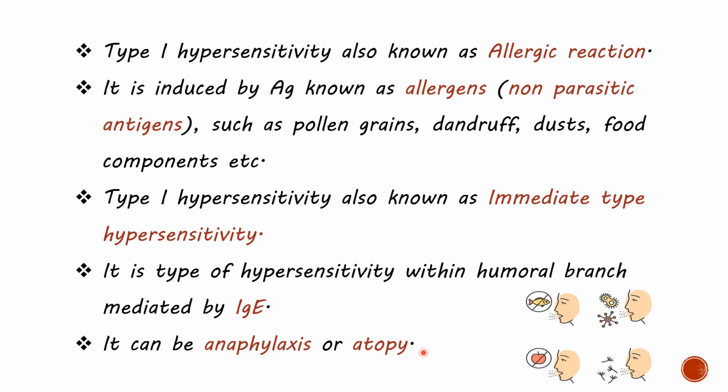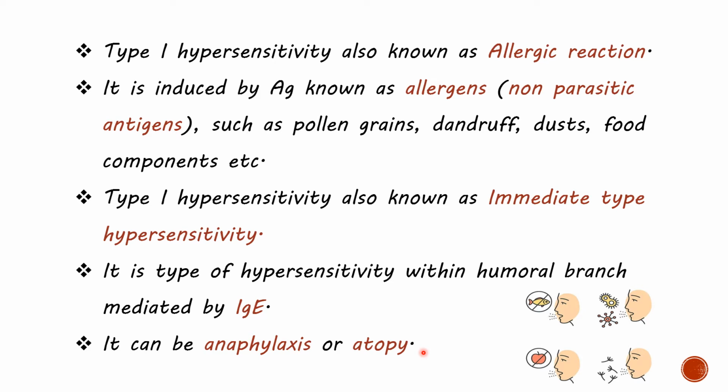In such persons, non-parasitic antigens also stimulate the production of immunoglobulin E. Normally, parasitic infection stimulates immunoglobulin E production, but in atopic individuals, non-parasitic antigens also stimulate it. And that will lead to tissue damage by type 1 hypersensitivity. In atopic individuals, a high level of circulating IgE is found in their body.